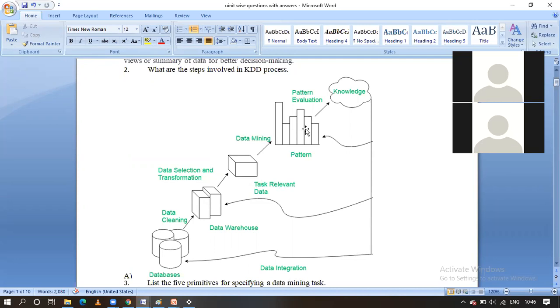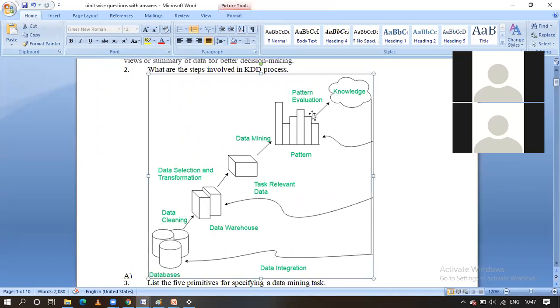After that we are going to get the different pattern evaluations, guys. That is not at all an understandable way. If you visualize that in a proper way, you are going to get understandable information that can be easily understood by the different business persons. Those will be used for taking the business decisions, guys. This is the overall KDD process, guys.